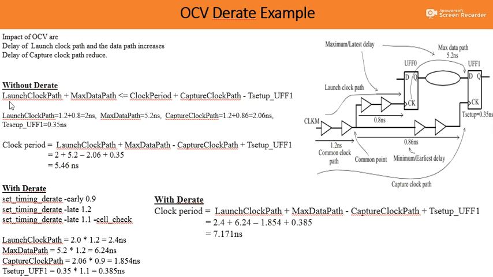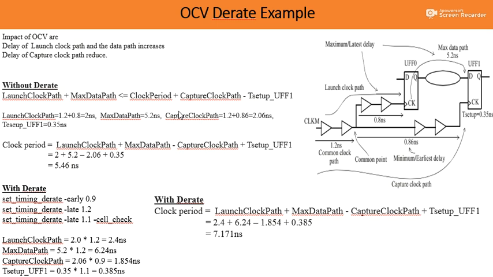In order to understand the maximum safe frequency, I can apply here: the launch clock path plus maximum data path should be lower than the clock period plus capture clock path minus T setup of flip flop 1. From this equation we can derive the clock period. Essentially, this equation has been derived from the required time and arrival time during the setup analysis.